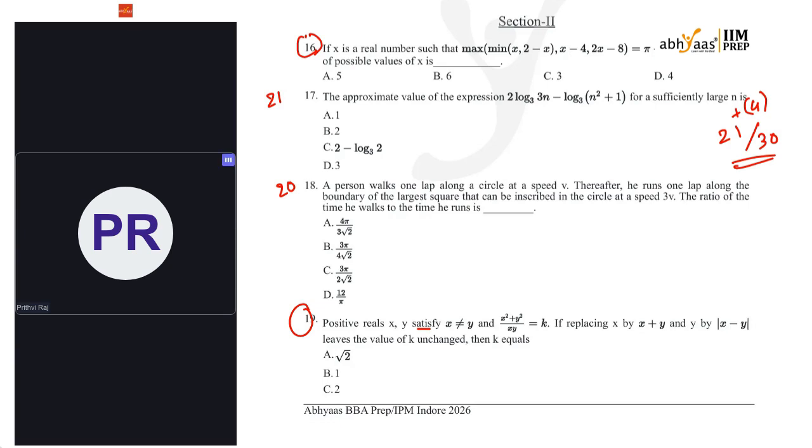The cutoff may go a little bit higher if we consider everything, because the whole country is writing this examination, and maybe the paper could be tougher for everyone. So the cutoff may go even lower than the previous year. If it goes like that, I think easily solving 5 to 6 questions in MCQs will make you clear the cutoff.